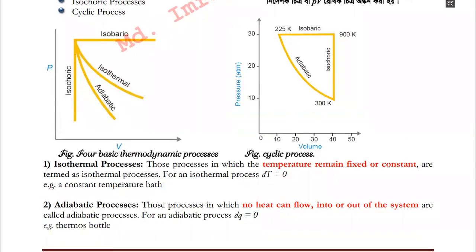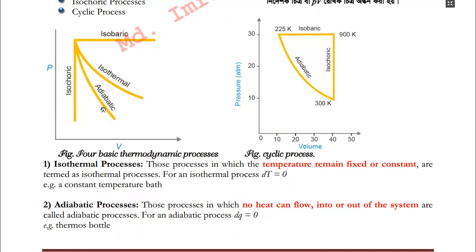The next is the adiabatic process. In case of an adiabatic process, there is no flow of heat into or out of the system. In case of an isothermal system, the heat may flow into or out of the system, but the temperature should remain constant. But in case of an adiabatic process, the flow of heat is totally prohibited.